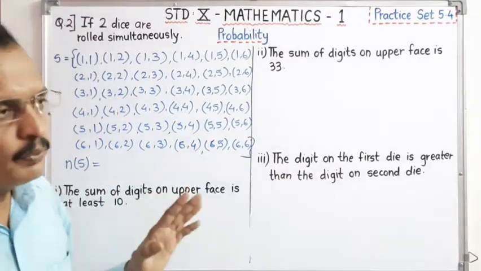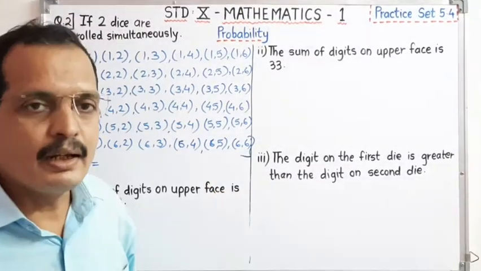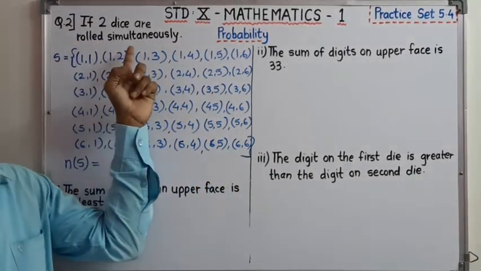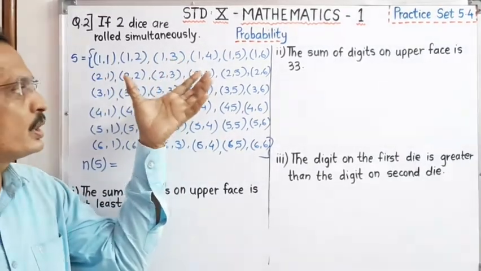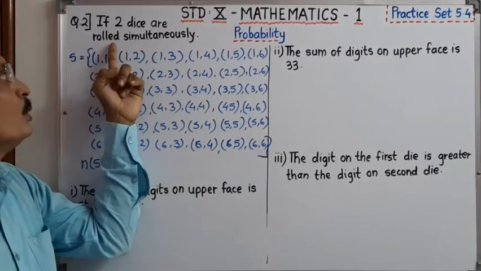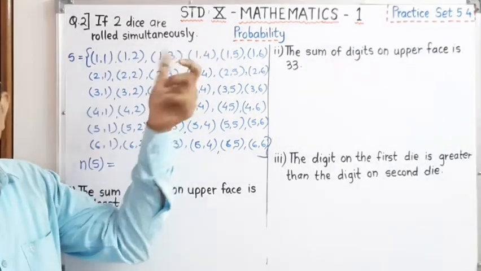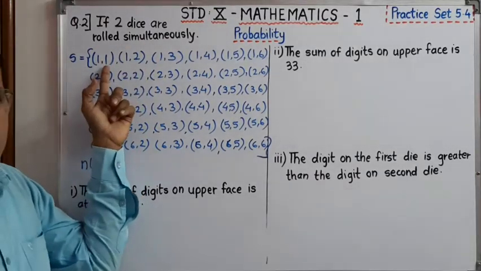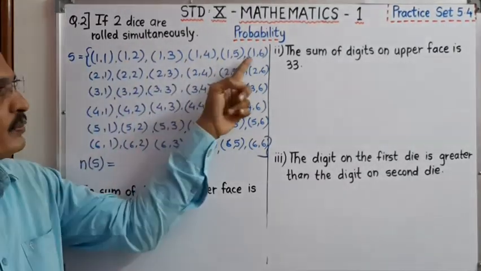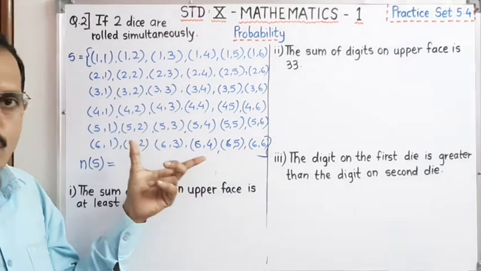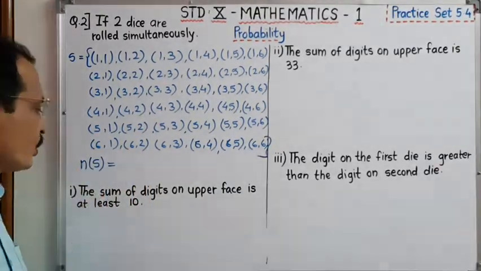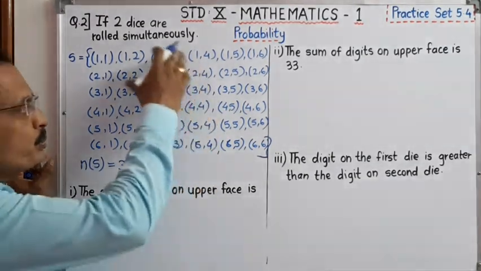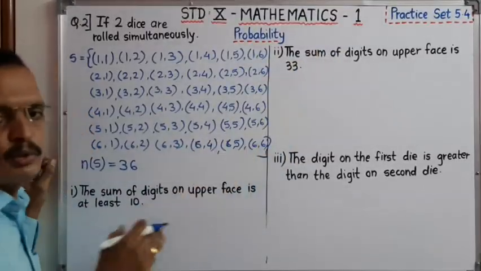Dear student, first of all we have to understand the random experiment. Here the random experiment is that 2 dice are rolled simultaneously, and all of you know, dear student, how to write the sample space. On one die there may be a 1, and if we toss another, then it is 1 1, 1 2, 1 3, 1 4, 1 5, 1 6, like this. We have already learned how to write it. Then total number of sample points will be 36.